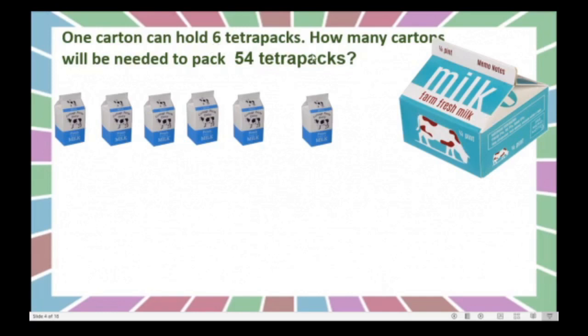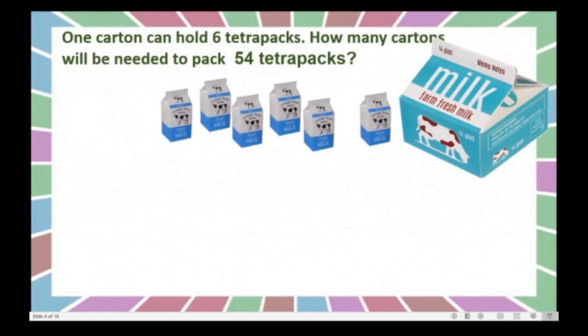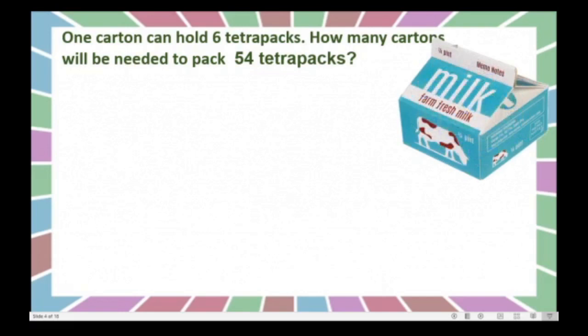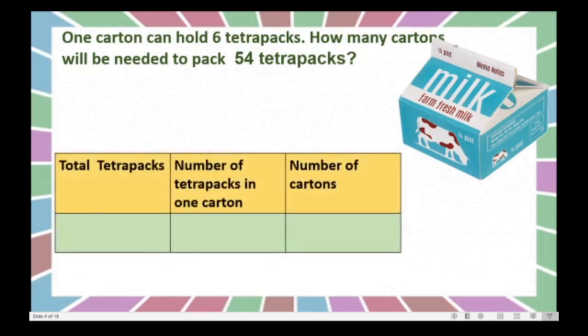Okay, we will try this. See here, yes, I kept 6 Tetra Paks inside that carton. Here we will make a table. How many total Tetra Paks are there? 54. Isn't it? It is given in the question. 54 Tetra Paks are there. And number of Tetra Paks in one carton. In one carton, how many Tetra Paks you can arrange? Yes, correct. 6. Come on.